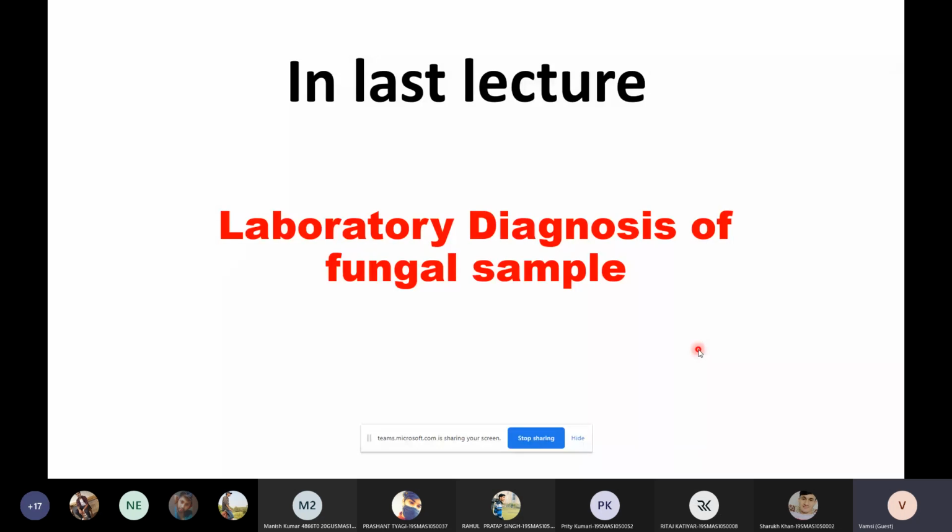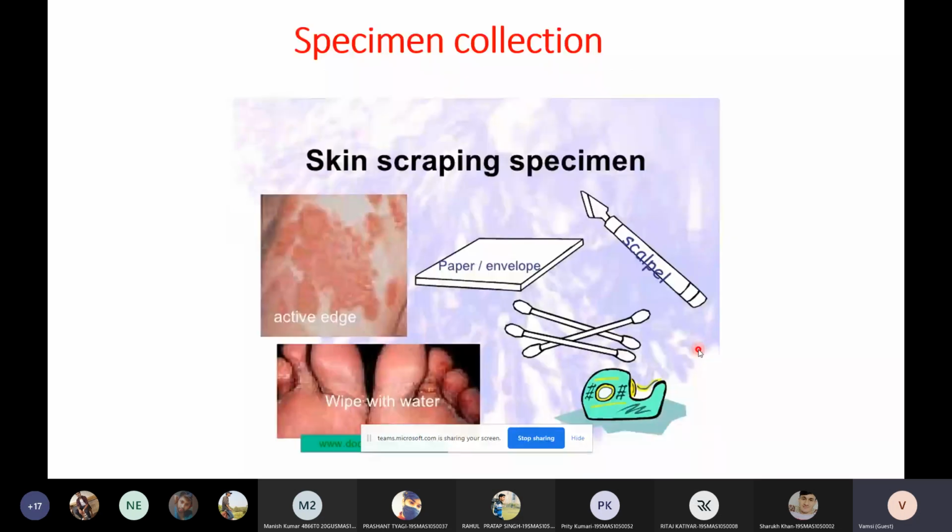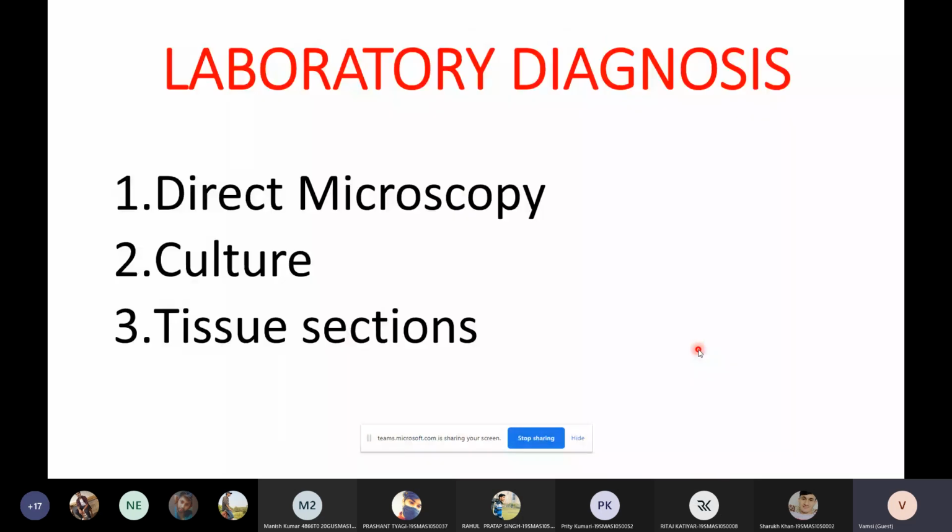One will be the microscopic method, direct microscopic method. Second one is culturing, and third one is tissue sections. We will learn how to process the tissue sections for identifying these fungal samples. So these are the 3 approaches we will take to identify the fungal diseases.